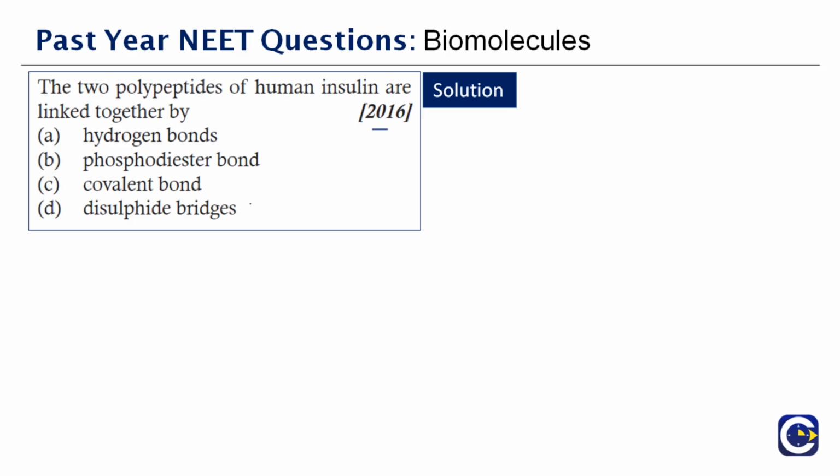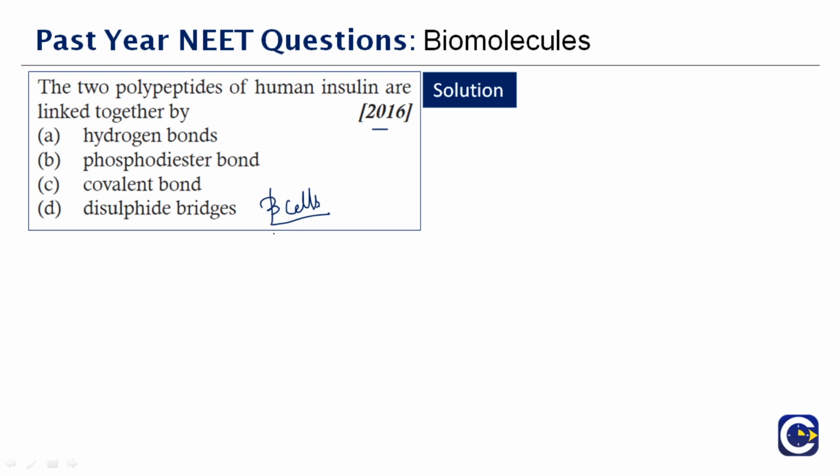Now insulin is very important, and it's a peptide hormone. So where does it get produced? It is produced by the beta cells of the pancreatic islets. It is considered to be the main anabolic hormone of the body, which will help you to maintain your sugar level in your body. They call it the blood sugar level.